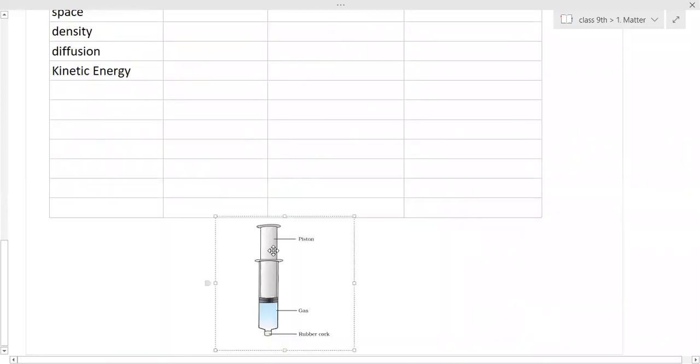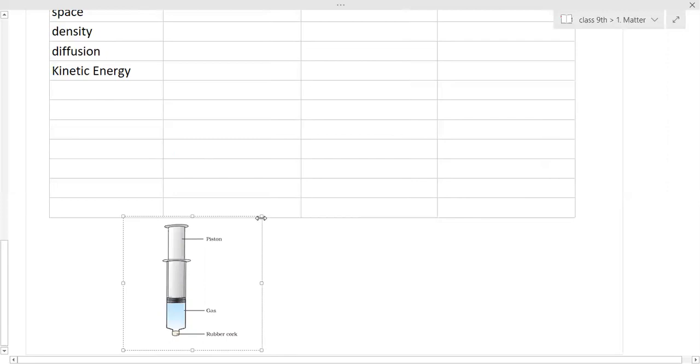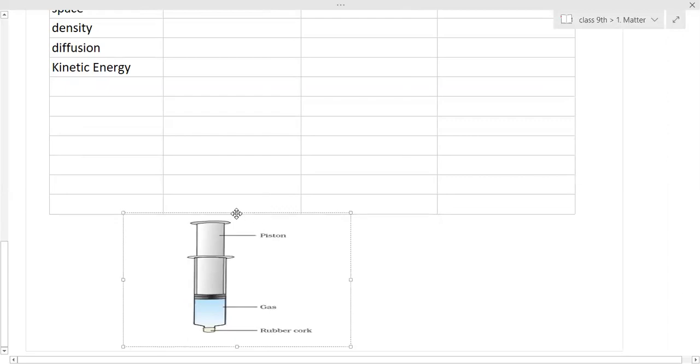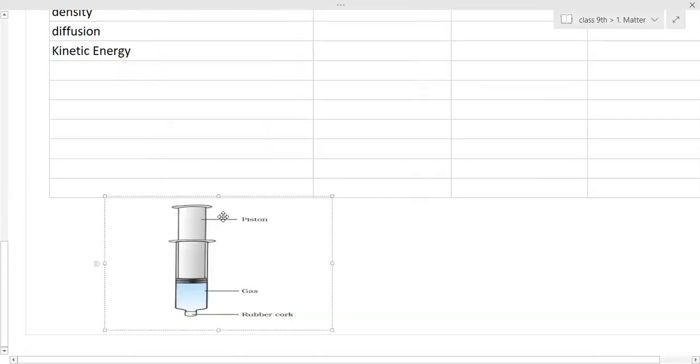So now you can see this piston. This is called a piston. Can you see this piston? That's a syringe.